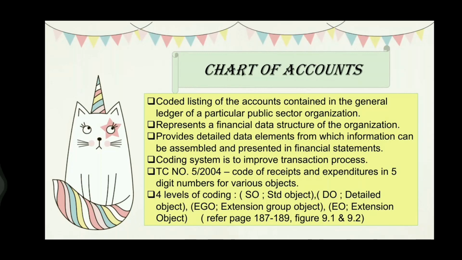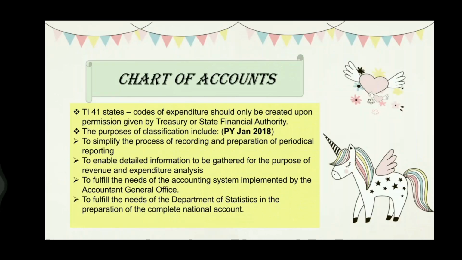4 levels of coding. SO, standard object. DO, detail object. EGO, extension group object. EO, extension object. You guys can refer to this for further information on pages 187 till 189, figure 9.1 and 9.2. Next, TI 41 states costs of expenditure should only be credited upon permission given by Treasury or State Financial Authority.